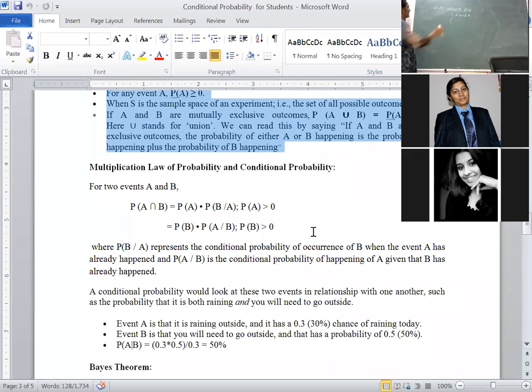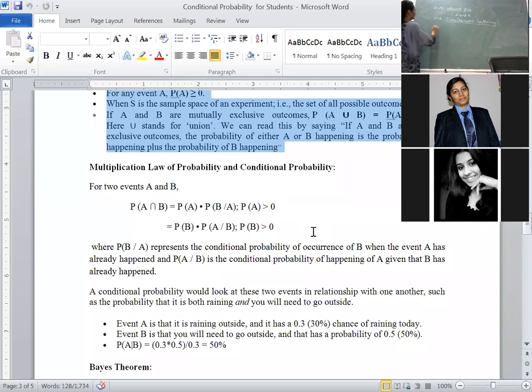The second notation is A intersection B: an event which represents the simultaneous happening of both the events A and B. Underline simultaneous happening of both the events A and B.